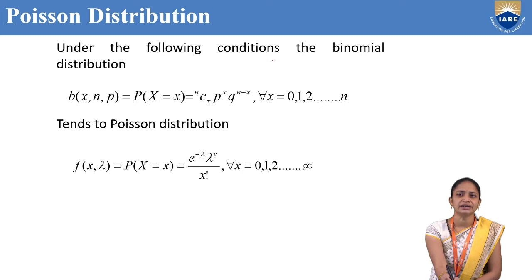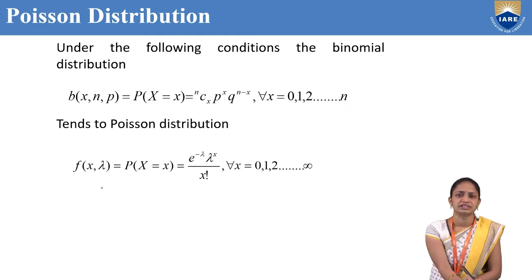So, under the following conditions, the binomial distribution b of x comma n comma p, that is P of X equal to x equal to nCx p power x q power n minus x for all x equal to 0, 1, 2, 3 and so on up to n, tends to the Poisson distribution.